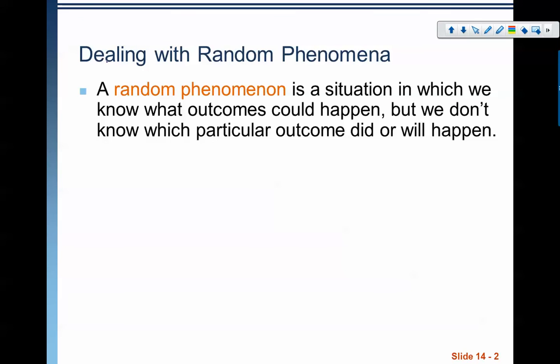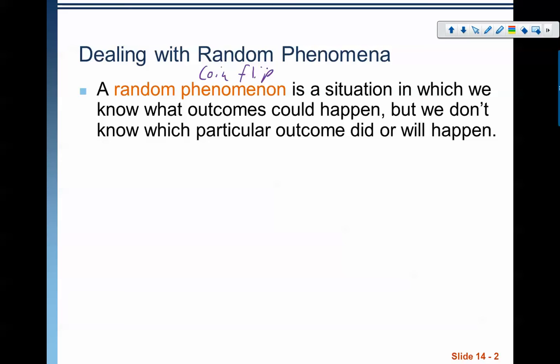So first up, let's talk about what a random phenomenon is. When we say that something is random or a random phenomenon, we're talking about a situation in which different outcomes could happen, but we don't know which particular outcomes did or will happen. So for example, a coin flip. A coin flip is a random phenomenon because while the coin is resting on my thumb, you don't know if it's going to land as heads or tails when I flip it. It has two different options.